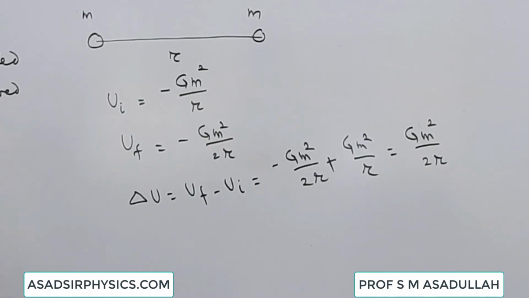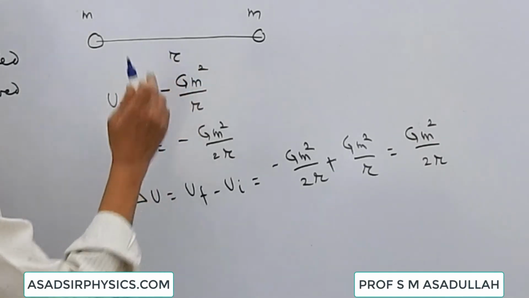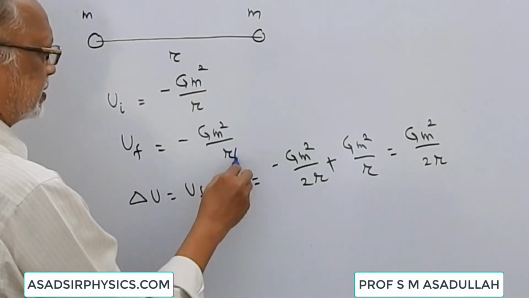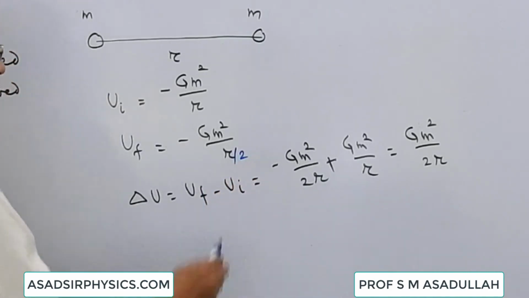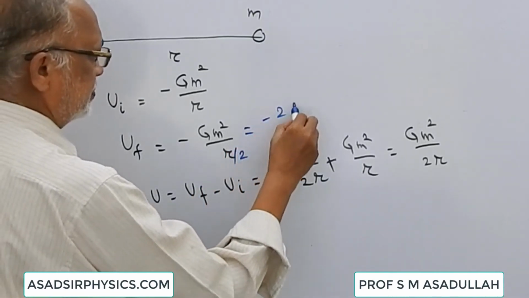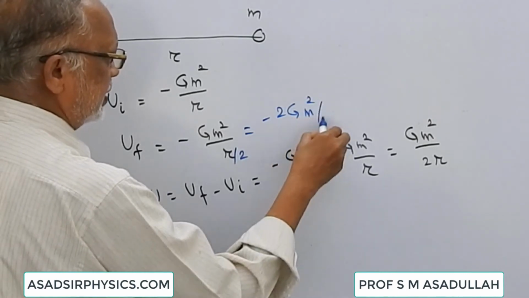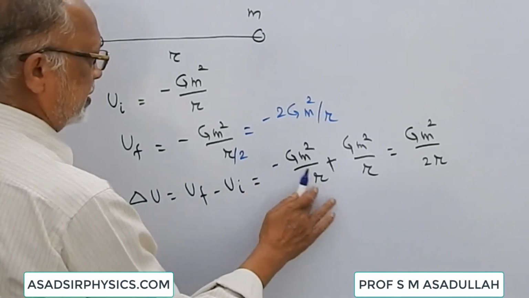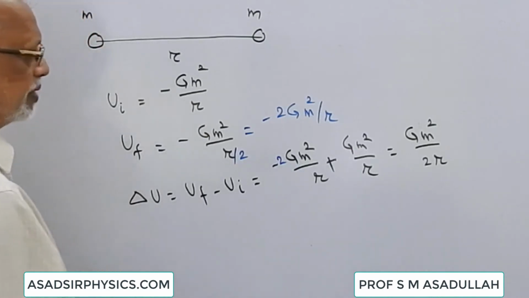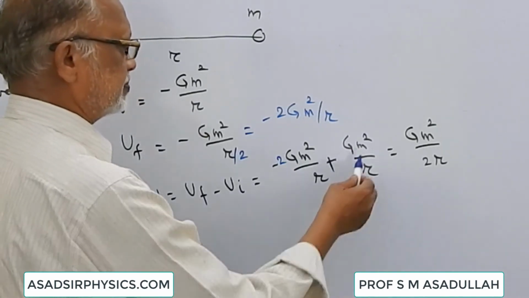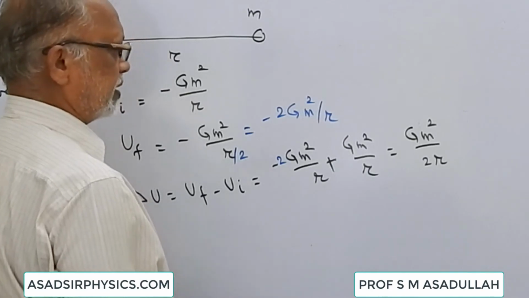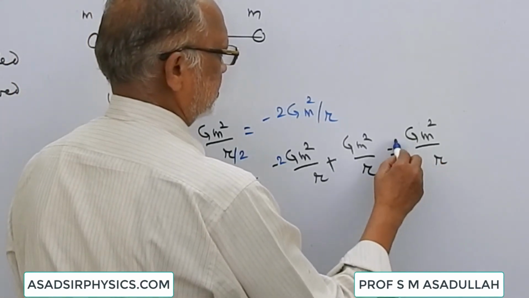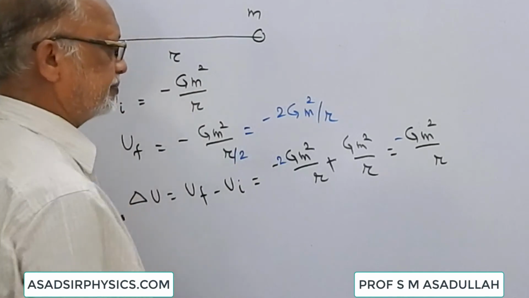The distance is halved. So here the initial energy is minus G m square by r, and the final energy is minus G m square by r by 2, that is minus 2 G m square by r. The change in energy, final energy minus initial energy, is minus 2 G m square by r minus of minus, plus G m square by r. This will give us minus G m square by r.